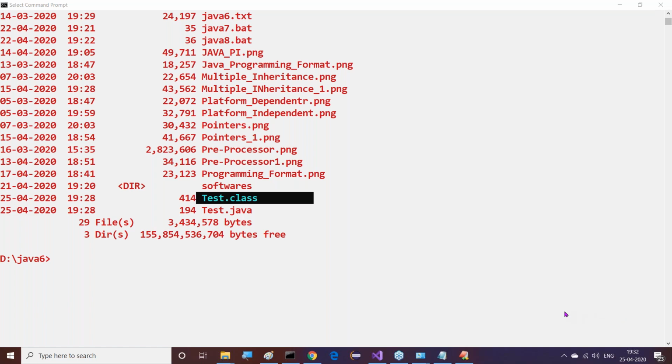Can you set the environment variable in a GUI without CMD? What is that GUI part, sir? Now tell me, I'm not getting it. Ramakrishna, GUI means how?